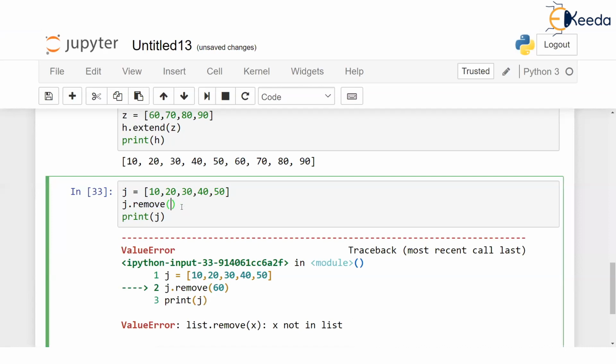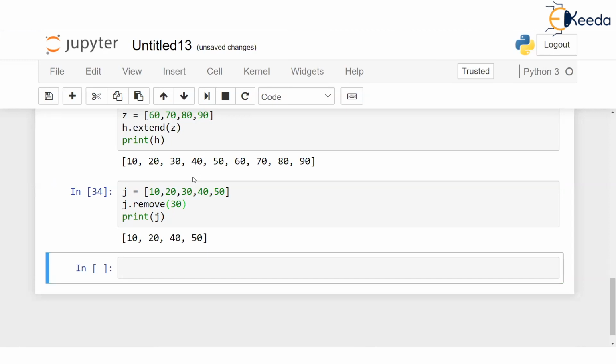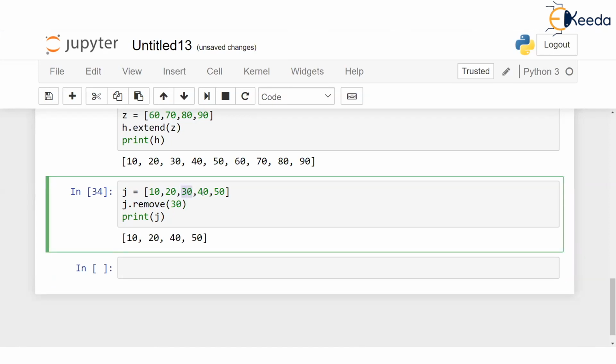So that's remove. Remove some value. And the nice part, when you remove a value, see how 30 got removed, and all these later elements took over one place ahead. So this looks like a nice list. Now you would say, sir, is there any other way to remove the value? When I ask you a question, why? You'll say, because there were two ways to insert and append. So is there any other way to remove the value? Yes. One more way to remove the value is, there is a function called pop.